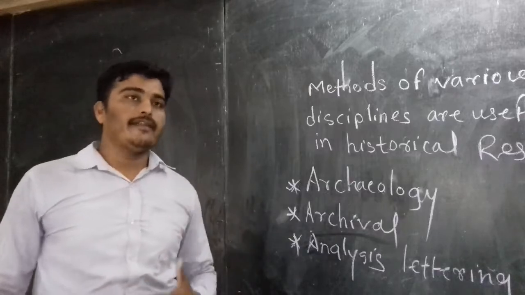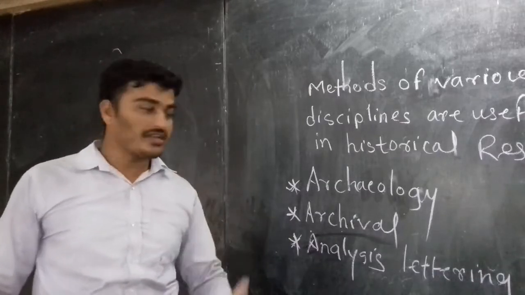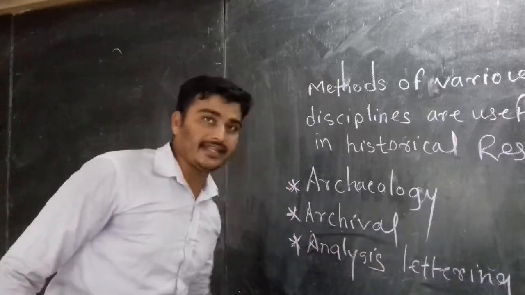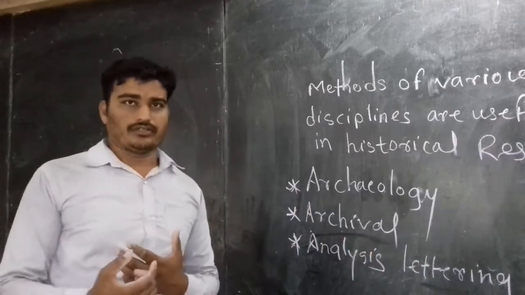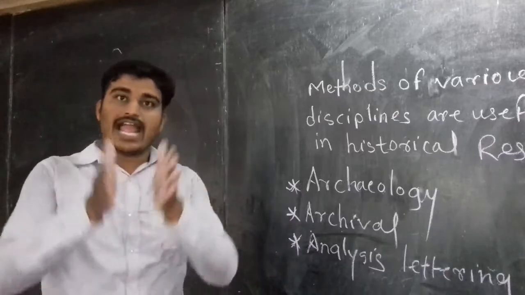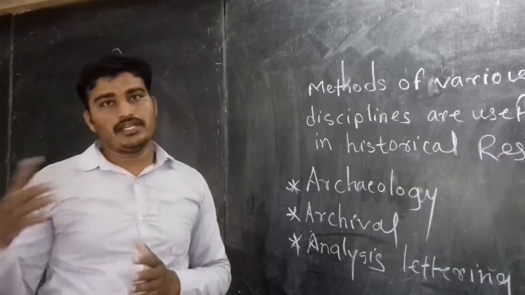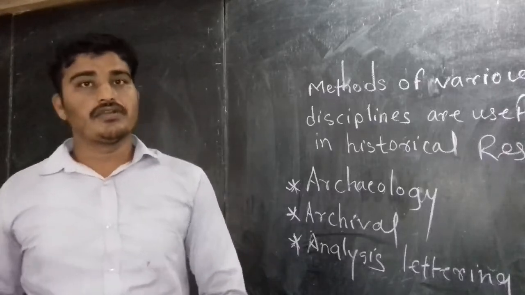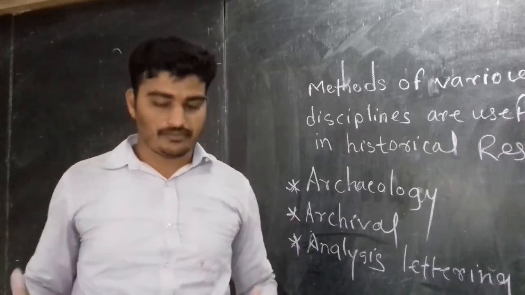So in the modern period, the author or researcher, means historian, must have knowledge about the lettering. Lettering means whatever font or script was used for writing. So he must have the knowledge for analysis. Suppose any person has knowledge of Japanese or German, so he must analyze that particular information.